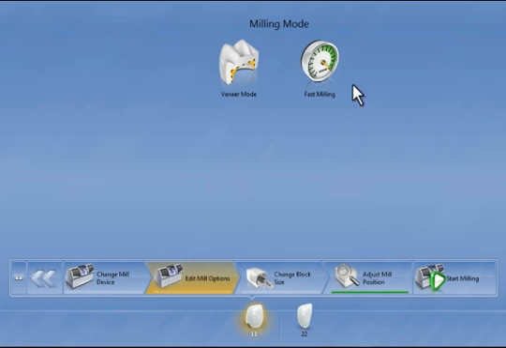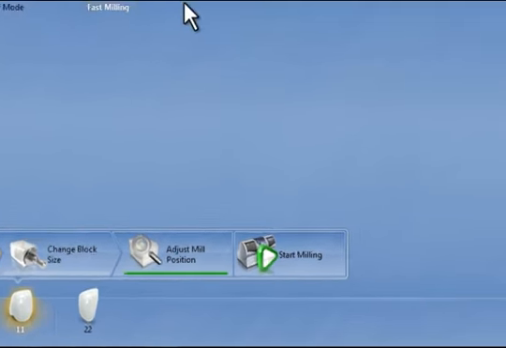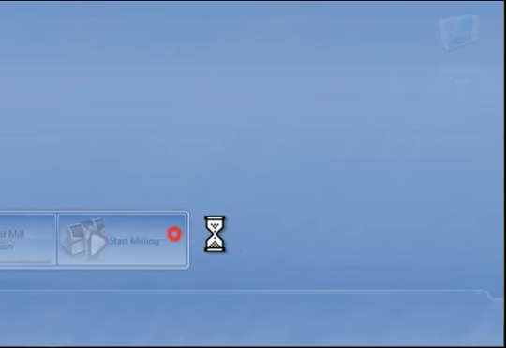We can adjust the milling option. For example, select Fast Milling or Veneer Mode, which we do not need in this case, and initiate the milling process via the Start button.